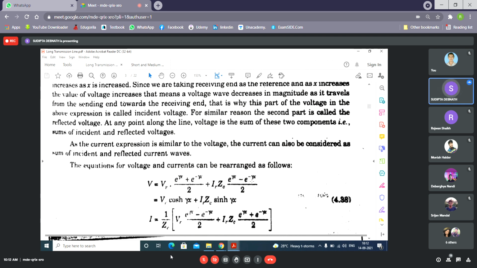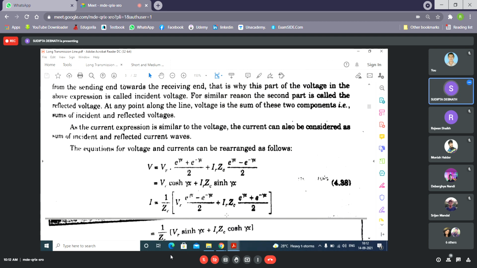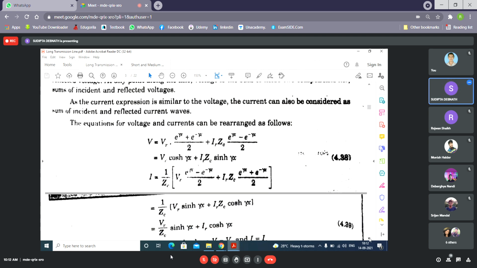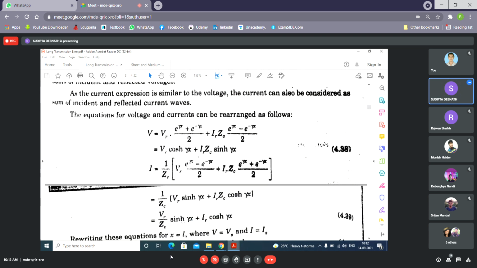In a very similar way, in I also you take the coefficients of VR and IR, and you will get this term. So this term can also be written in hyperbolic functions. This one will be sin hyperbolic, this one will be cos hyperbolic. So in hyperbolic terms, V equals this one and I equals this one. You have to understand these terms. So this one will be VR by ZC sin hyperbolic gamma x, and ZC will cancel out, so IR cos hyperbolic gamma x.